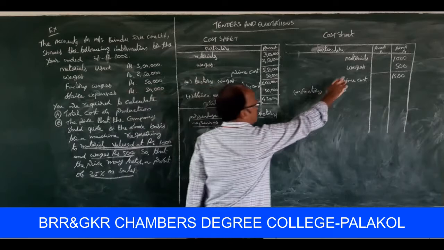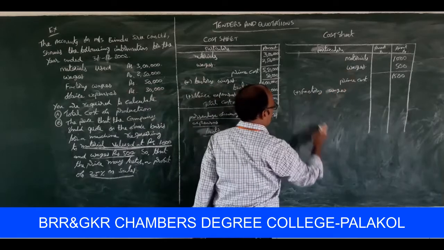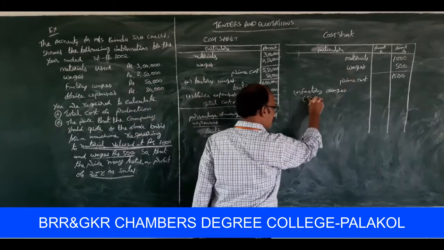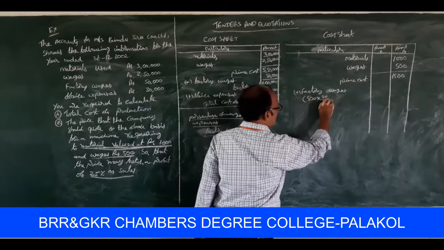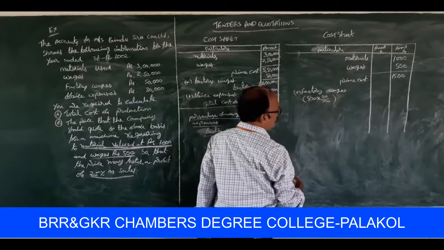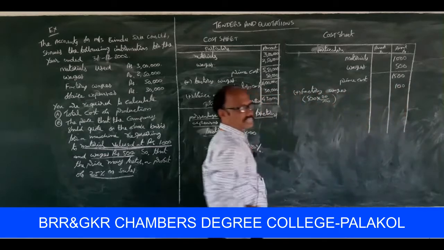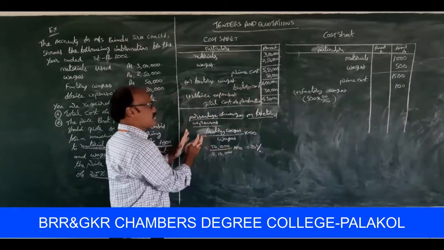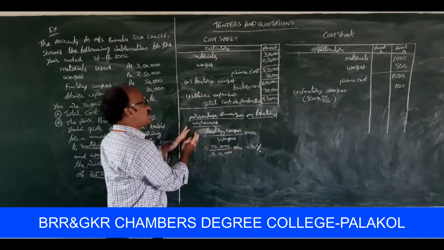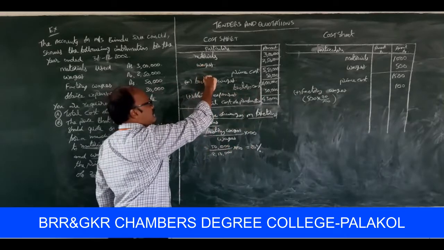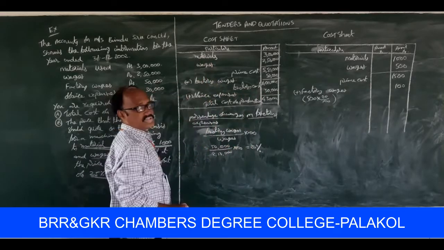So wages here are 500, so 500 into 20 by 100 is to be treated as factory wages here. Once again, in this cost sheet the factory wages are 20% of wages.